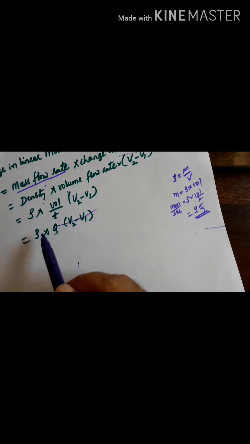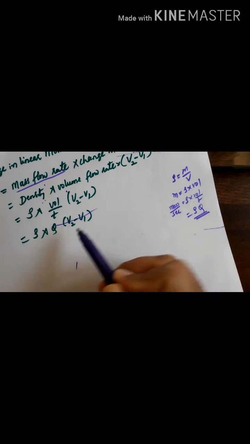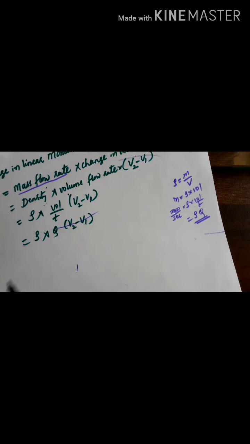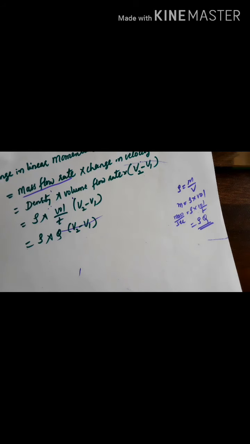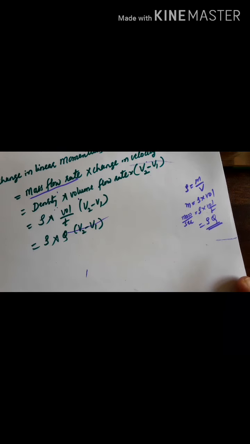That is only here written, rho into Q, V2 minus V1. V2 is the final velocity minus initial velocity, or you can write V1 minus V2. So this is the rate of change of linear momentum. I hope you understood this one. We are applying a momentum principle here for the calculation.